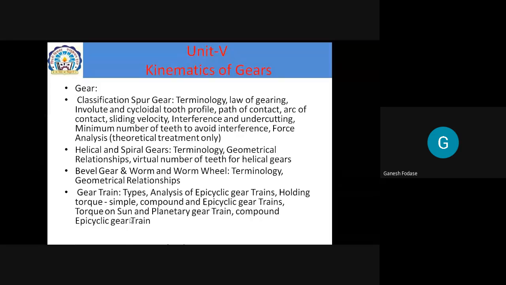Have you heard about this term, epicyclic gear train? Yes, sir, we have heard. Very good. Can anyone tell me an application of epicyclic gear train? Automatic transmission, sir. Very, very good.